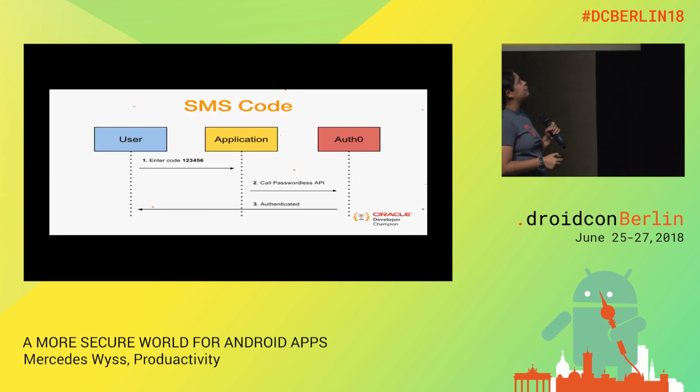And the same happens, for example, with SMS codes. With SMS codes, they previously need to register with a password. And it's only when they log in that we permit them not to use a password, and we will send a code to the cell phone for them to enter in our application.